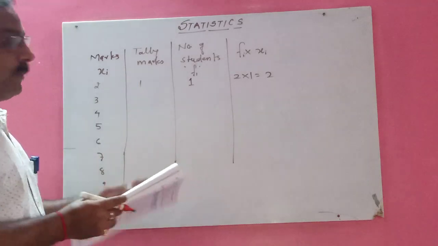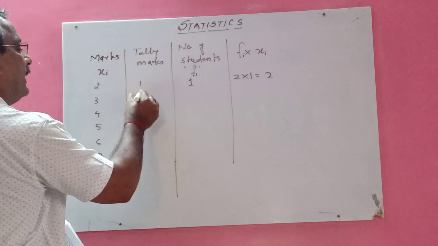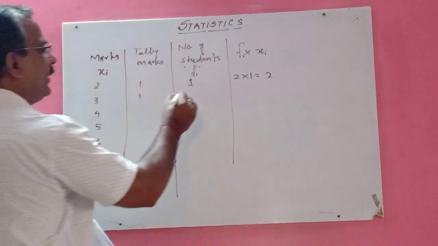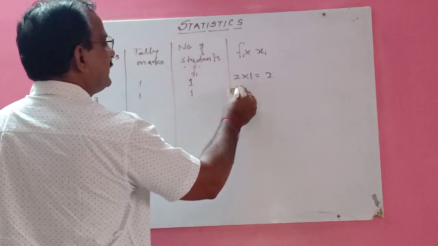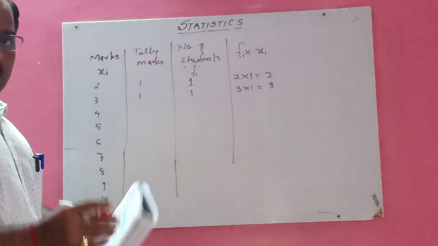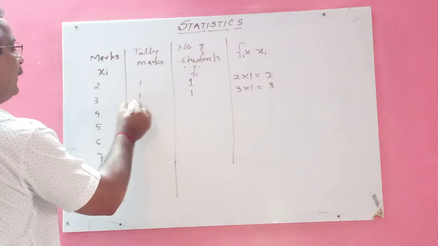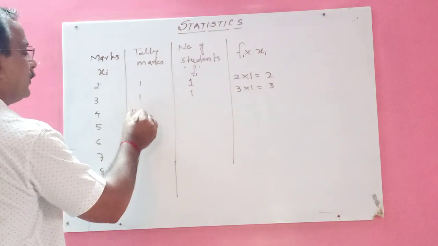Similarly, you should find out how many students got 3 marks. So children, there is one student who got 3 marks. So here also you will write 1, and it is 3 into 1, which is 3. Like that 4, there are 5 students who got 4 marks. So for 5, how will you do? 1, 2, 3, 4.